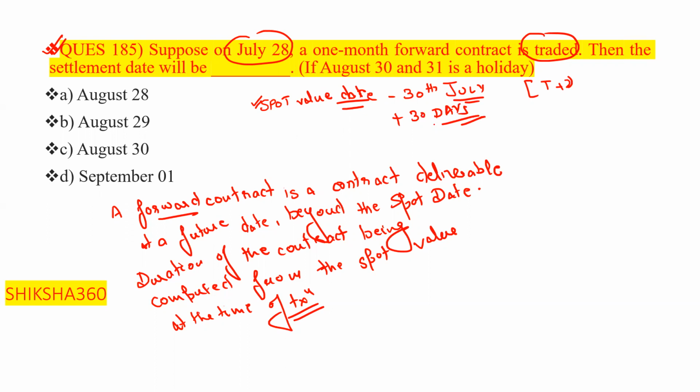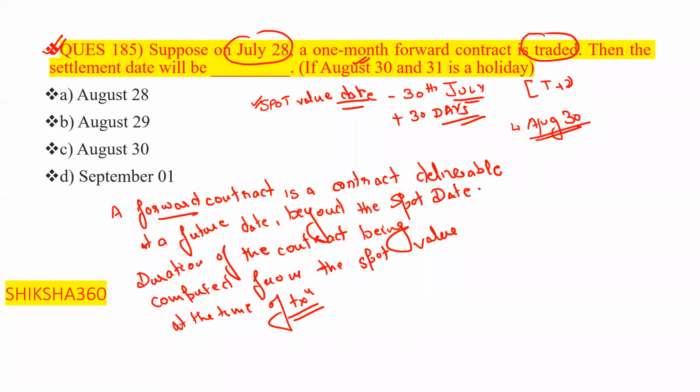We have to add 30 days. So August 30th will be our settlement date. But here they have mentioned that August 30th will be a holiday.